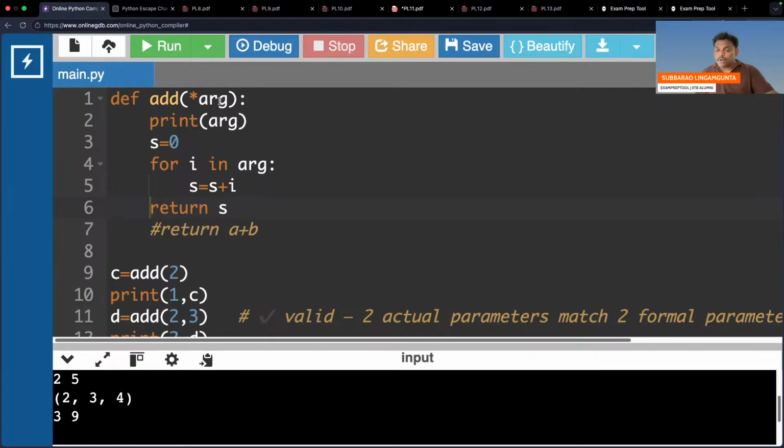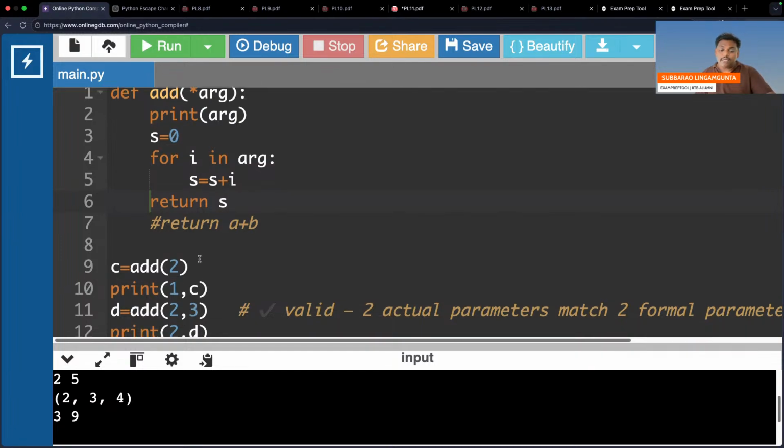Remember star args: after the star you can keep any name, no objection at all. The purpose of this is to pass any number of arguments, an arbitrary number of arguments.